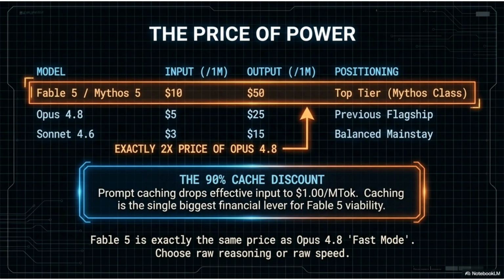Fable 5 and Mythos 5 are positioned as top-tier models. The input price is $10, and output is $50 per million tokens, which is exactly double the price of Opus 4.8. Prompt caching can offer a 90% discount, making Fable 5 viable.